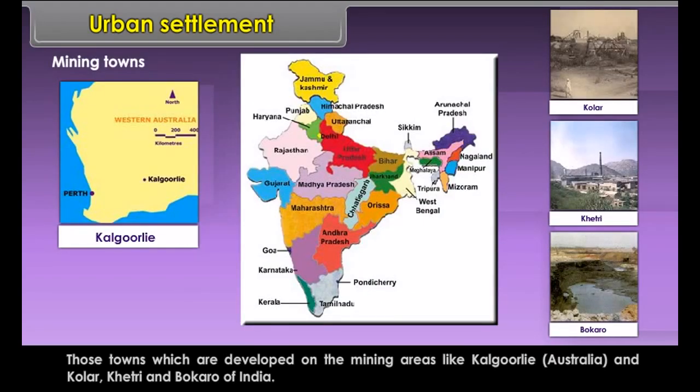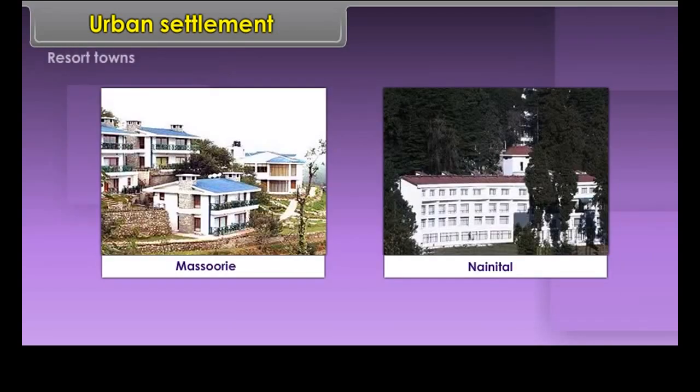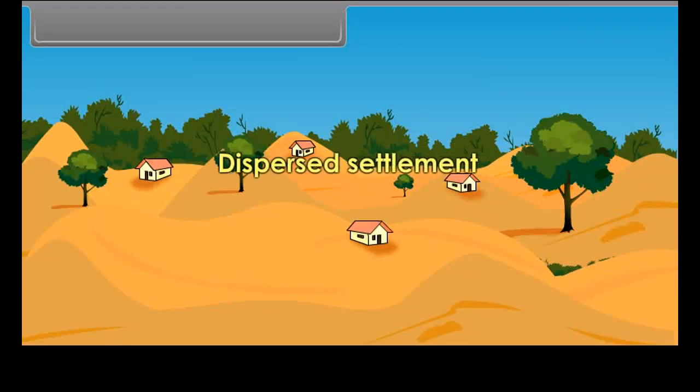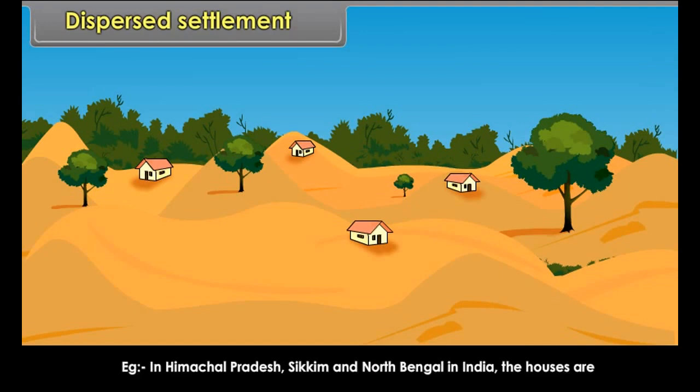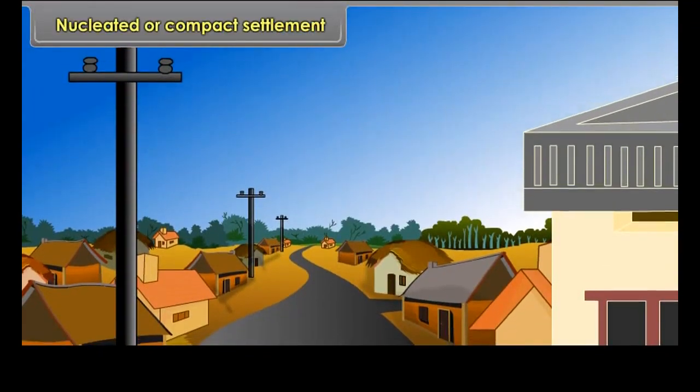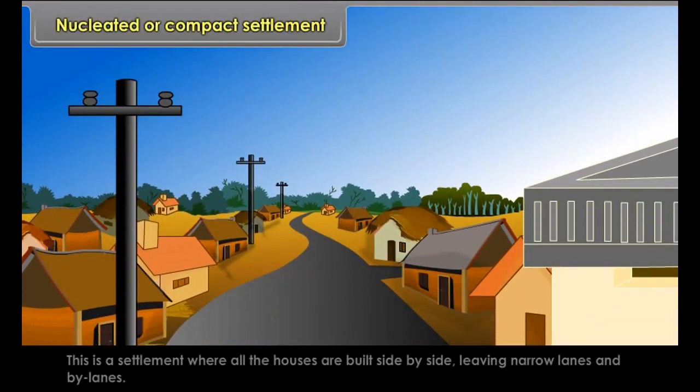Mining towns. Those towns which are developed on the mining areas like Kalgoorlie, Australia, and Kolar, Khetri, and Bokaro of India. Resort towns. Dispersed settlement. These settlements are generally found in hilly areas, plateaus, and highlands. Example, in Himachal Pradesh, Sikkim, and North Bengal in India, the houses are scattered from one another. Population is low. This type of settlement is mainly found in Australia, Canada, and Western USA.